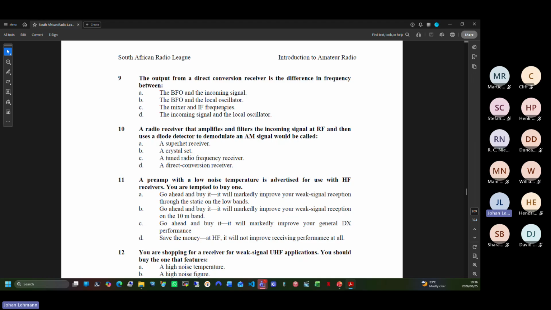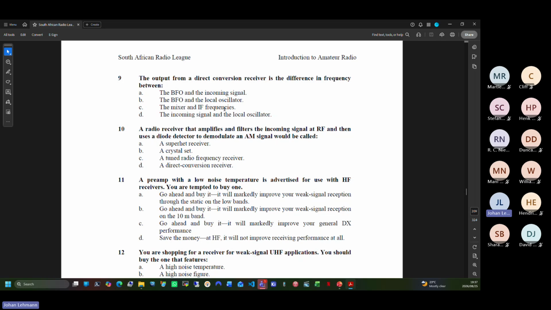Let's take an example. Say my output signal is 1 kilohertz and my received signal is 10 megahertz. So I need a local oscillator at 9.999 megahertz. 10 minus 9.999 megahertz gives me 1 kilohertz. That's a direct conversion.